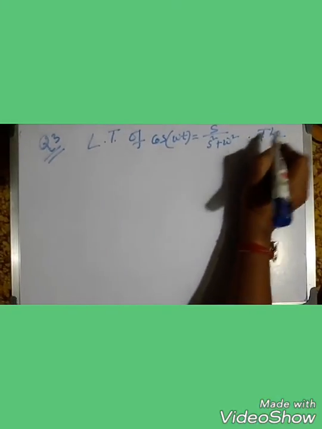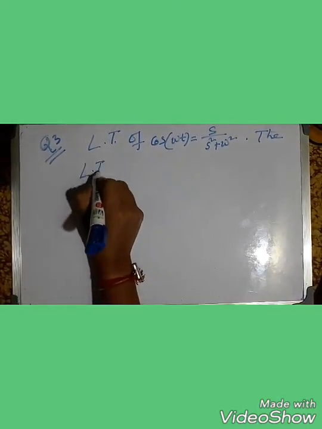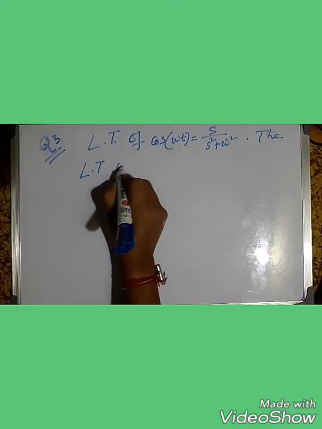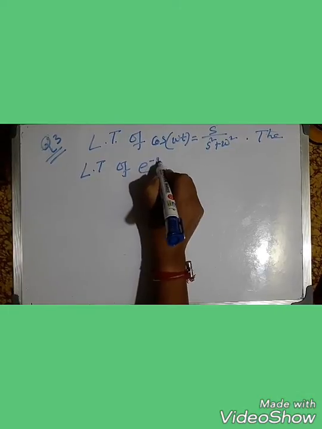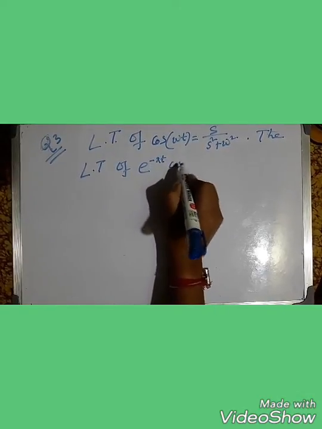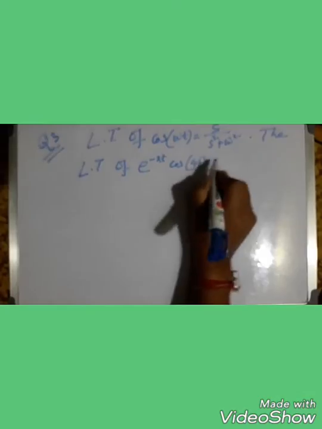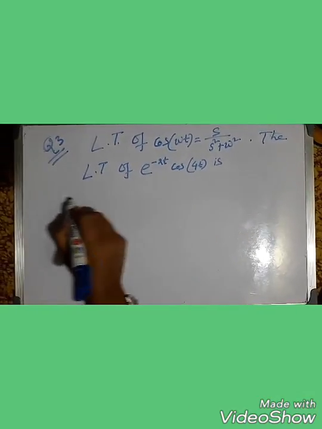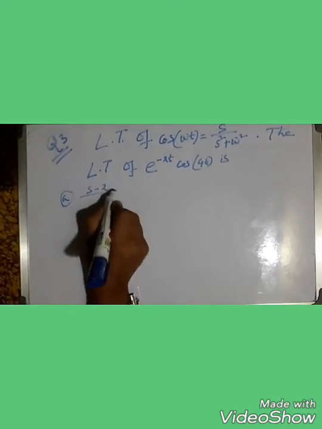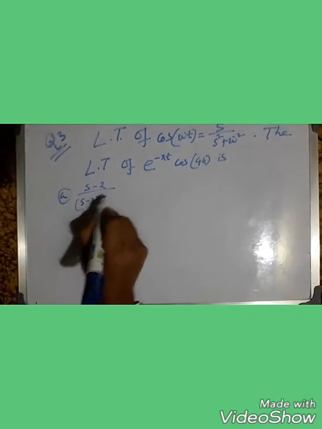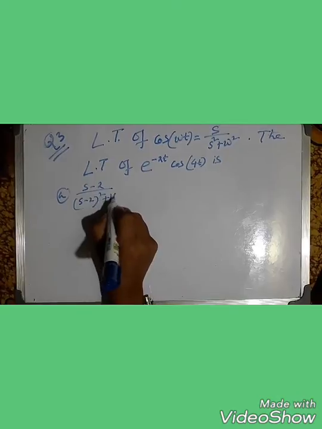The Laplace transformation of e to the power minus 2t cos 4t is: option A, (s minus 2) by (s minus 2) whole square plus 16.